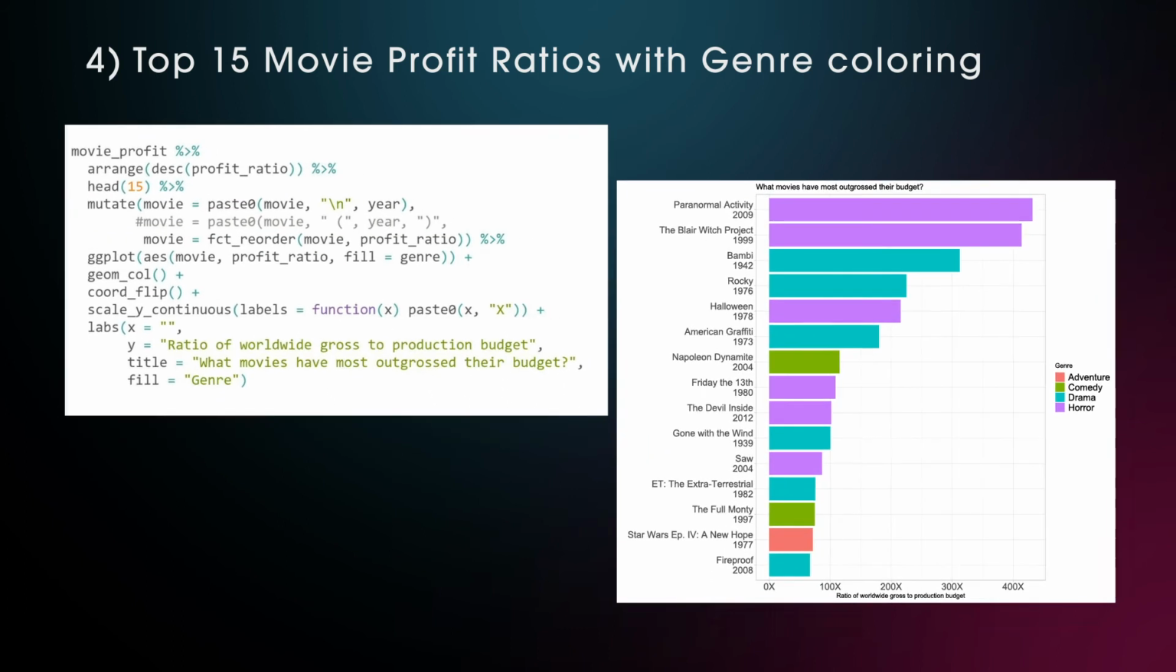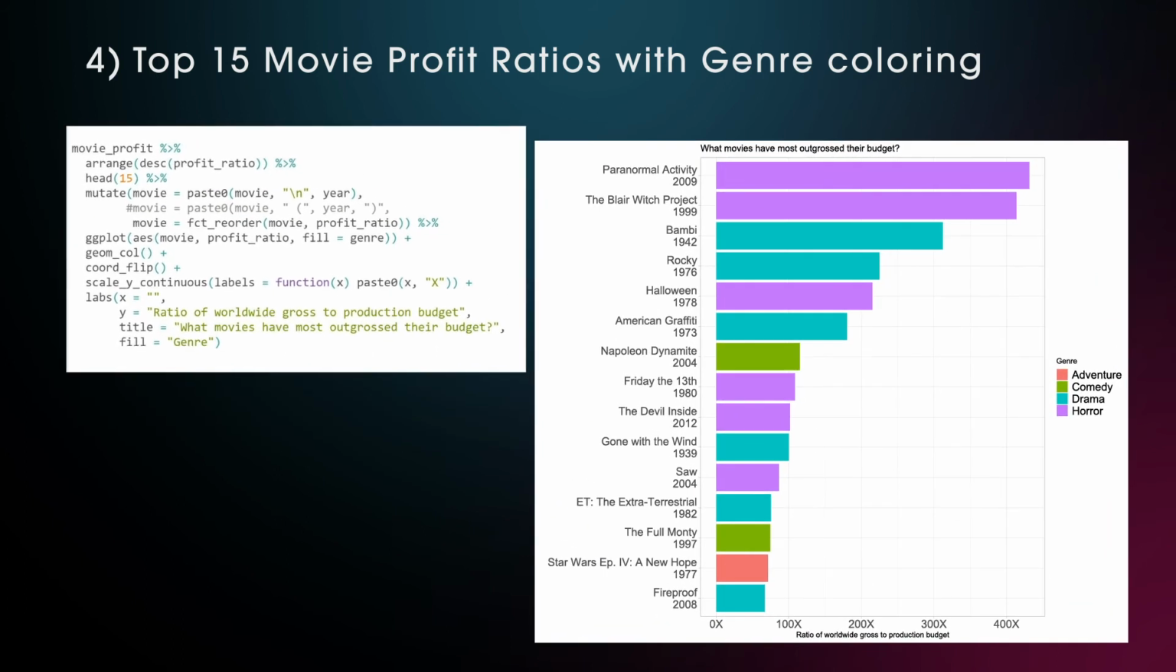Fill within the context of the geom call will color the bars with the genre information. And if you want to label the legend, you can do that in labs, giving the fill argument the genre name. No action movies made it into the top 50 in profit ratios.